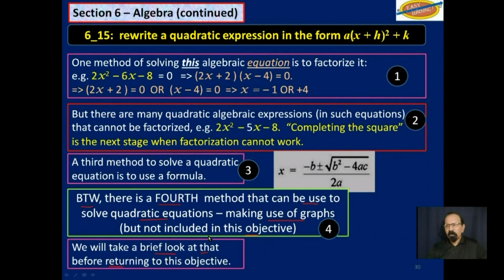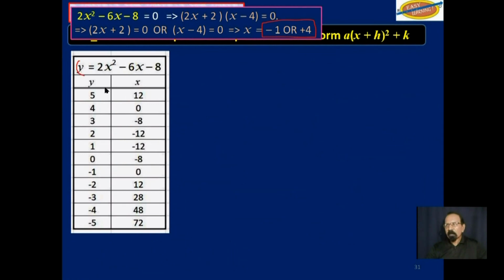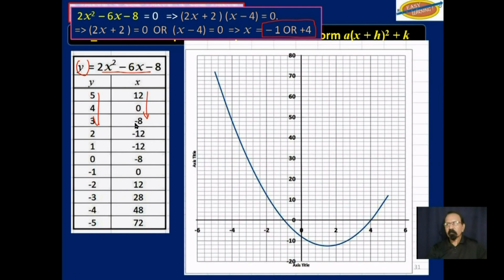We will take a brief look at this last method before returning to this objective. So remember that quadratic equation we had just now. We solved it and we got -1 or +4. If we set it up like this, y is equal to that quadratic equation, we get some values for y, we get the corresponding values for x, and we plot a graph. This is what the graph looks like.